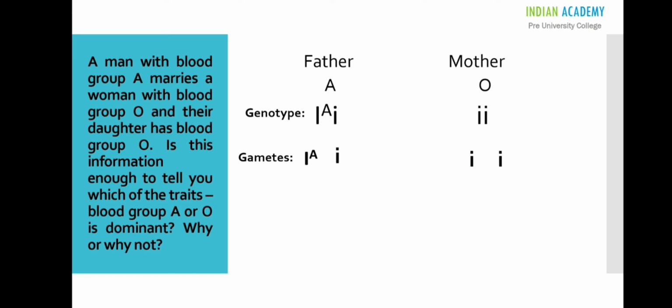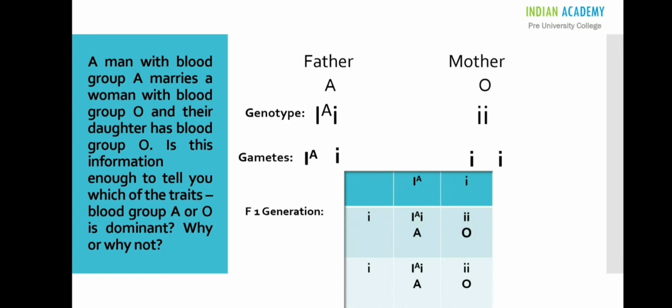The fusion between these gametes results in 4 offspring in F1 generation. As you can see in the Punnett square, 2 children are born with A blood group and 2 children are born with O blood group. This shows that there is a possibility where a child can be born with O blood group if the parental blood groups are A and O.